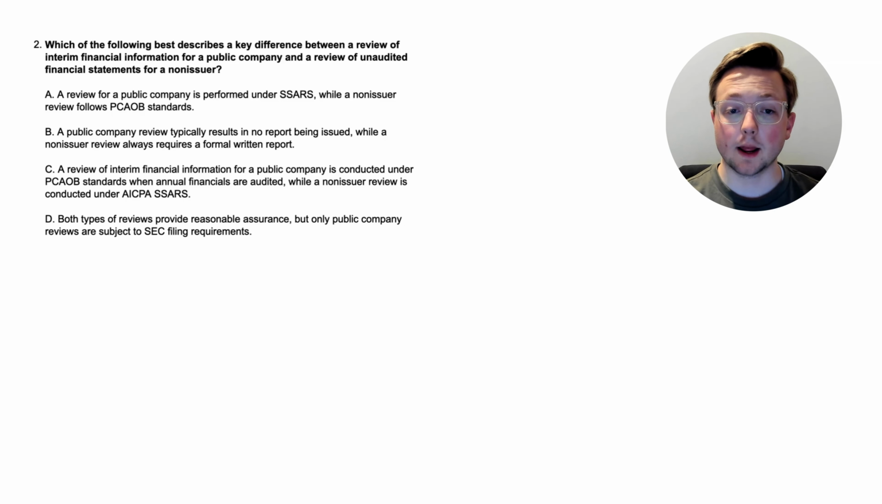Option A, a review for a public company is performed under SARS, while a non-issuer review follows PCAOB standards. Option B, a public company review typically results in no report being issued, while a non-issuer review always requires a formal written report. Option C, a review of interim financial information for a public company is conducted under PCAOB standards when annual financials are audited, while a non-issuer review is conducted under AICPA SARS. And then finally, option D, both types of reviews provide reasonable assurance, but only public company reviews are subject to SEC filing requirements. So what's the difference here?